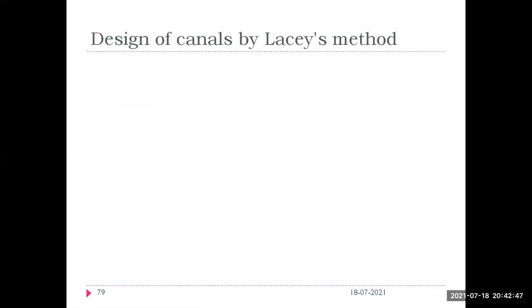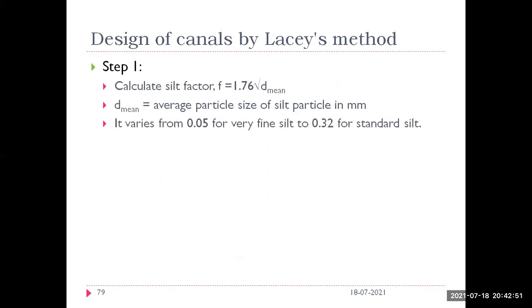Let us see how to design the canal using Lacey's method. Step number 1 is to calculate the silt factor using F is equal to 1.76 square root of D mean, where D mean is the average particle size of the silt in mm. Usually it varies from 0.05 for very fine silt to 0.32 for a standard silt.